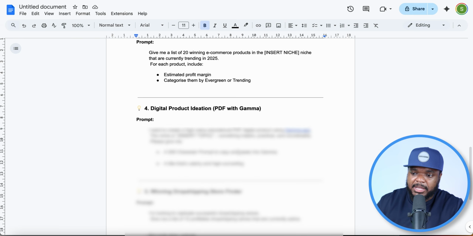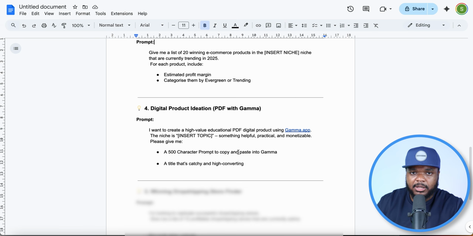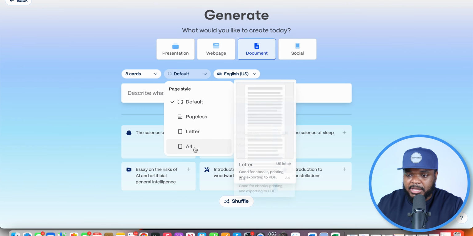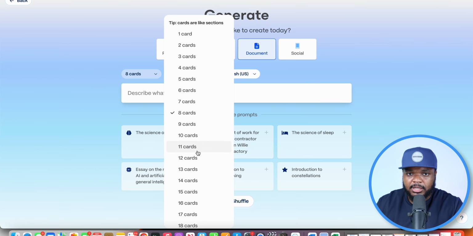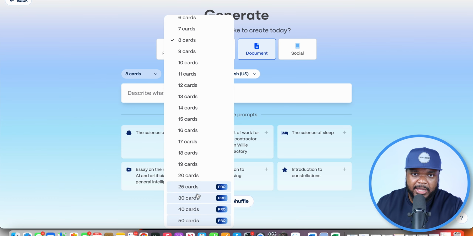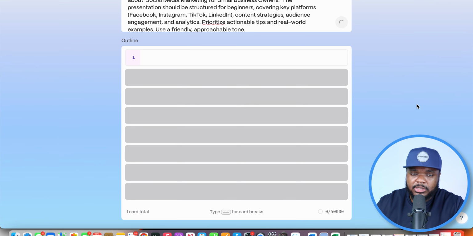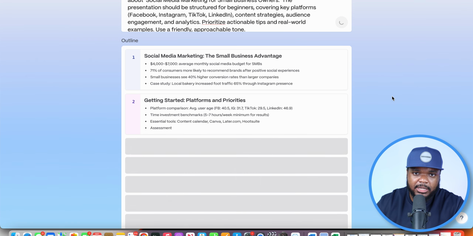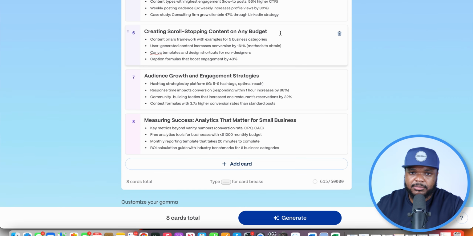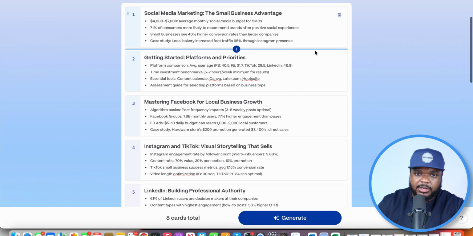So the way that I like to make my digital products, mainly when it comes to making PDFs, ebooks and things like that, is with a tool called Gamma, because you're going to be able to go over to Gamma, paste the prompt, and it's going to be able to make the ebook or whatever type of digital product you're looking to make. So there should be an overlay playing right now that is going to show how simple it is when it comes to making a digital product with Gamma.